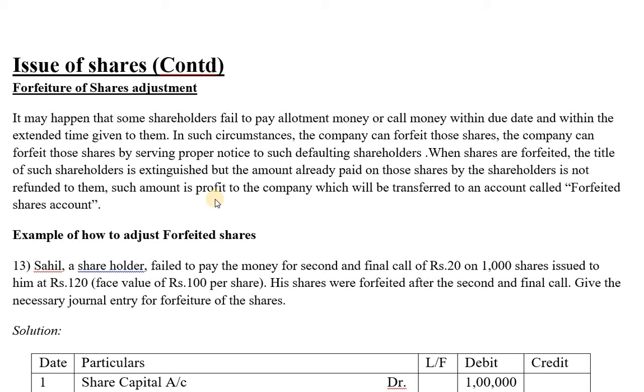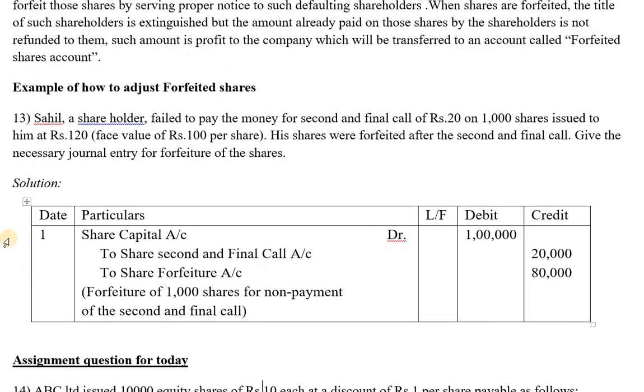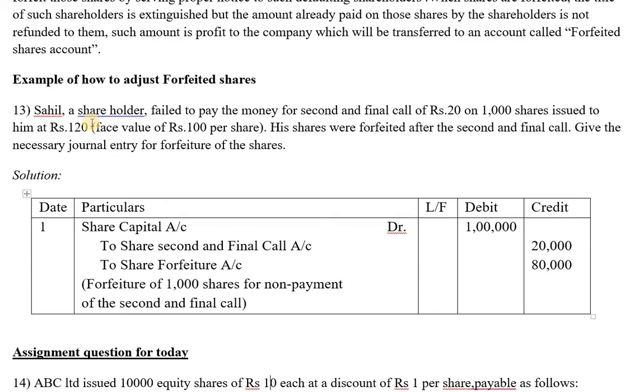So how do we show that in a journal entry? Let's see one example on this. In this example, they are telling us about a shareholder named Sahil, who failed to pay the money for the second and final call. You can see here, he has paid application money, allotment money, and also first call money. But in the last call, that is the second and final call of rupees 20, on 1000 shares, he failed to pay. He had subscribed to 1000 shares issued to him at rupees 120.